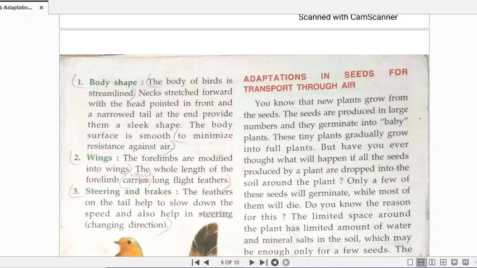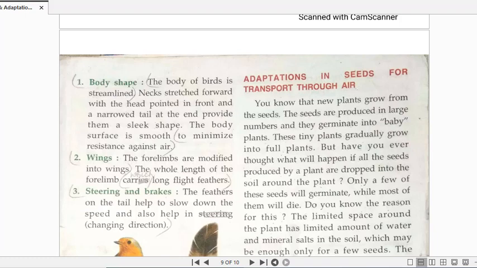Now the second adaptation found in the birds is the wings, because without the wings, the birds will not be able to fly, right? Now the forelimbs in the case of birds are modified into wings, and the whole length of the forelimb carries the long flight feathers. Flight feathers means the feathers which help in flying. So the forelimbs are modified into wings, because of which the birds are able to fly.